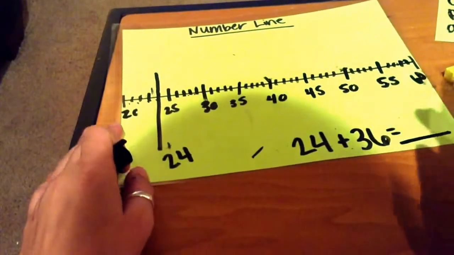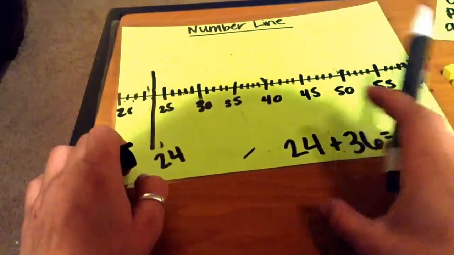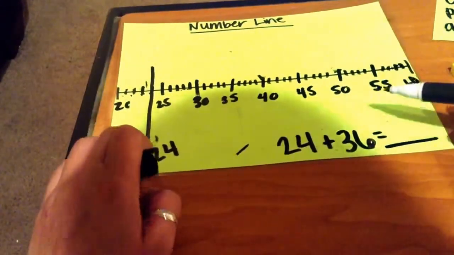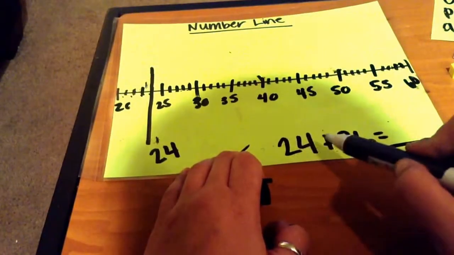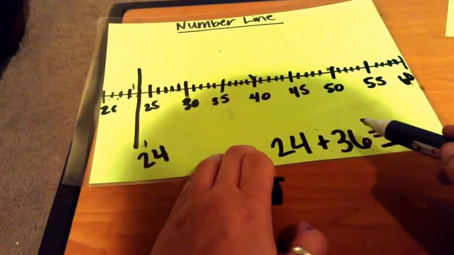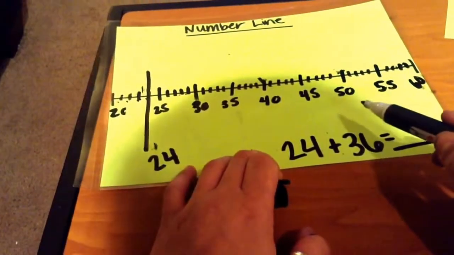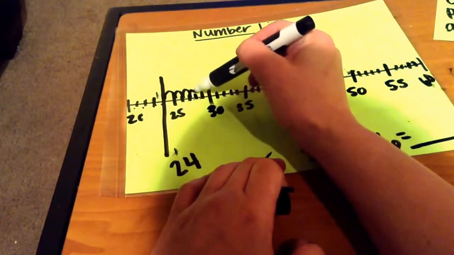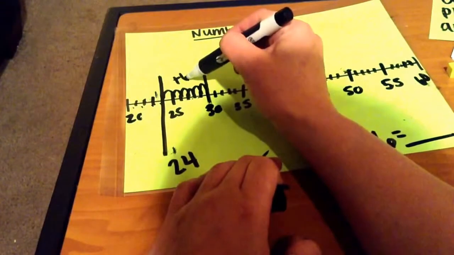Now, the easiest way to do this is to regroup to get to tens so we can count by tens like we do with our tens blocks. So we see there's 24, which is our 4 right here with the ones, and we're going to add the 6 in the ones place to get us to, let's see, 1, 2, 3, 4, 5, 6. That'll get us to 30.